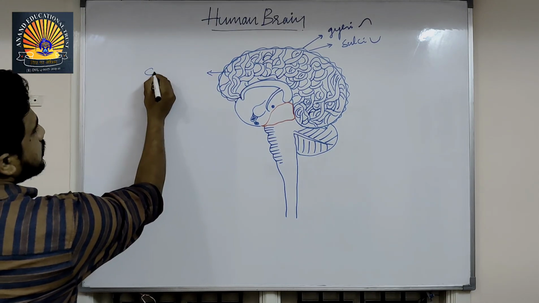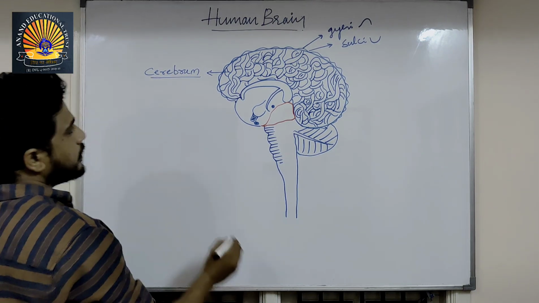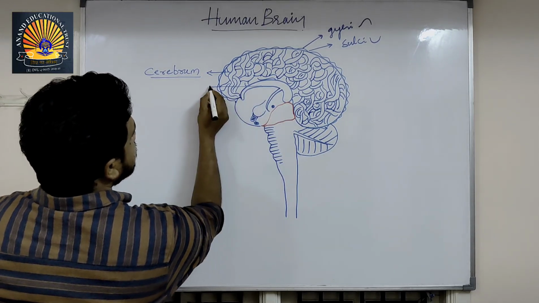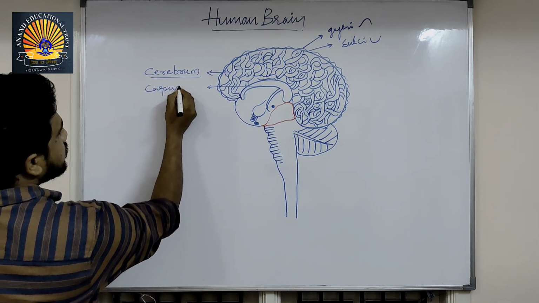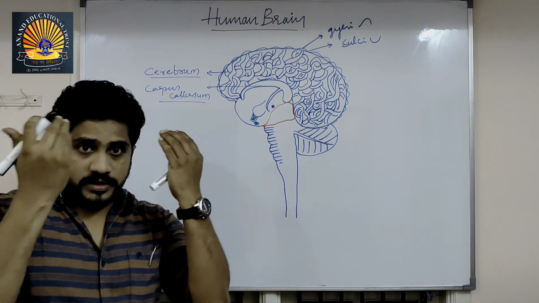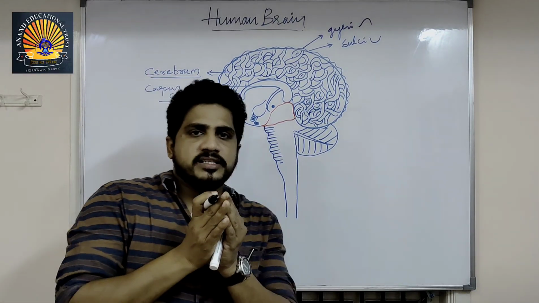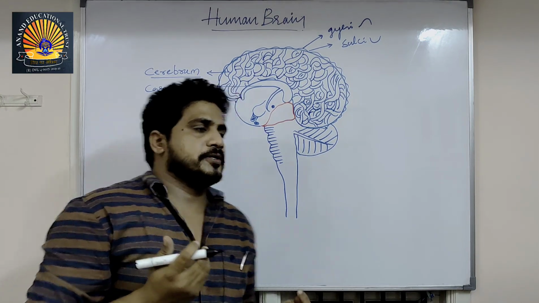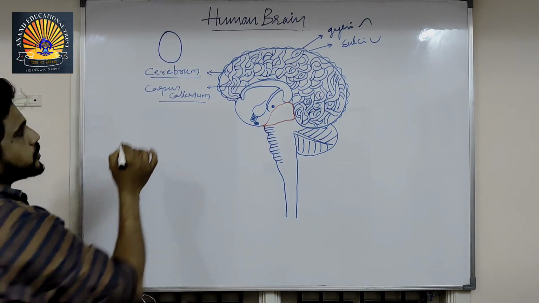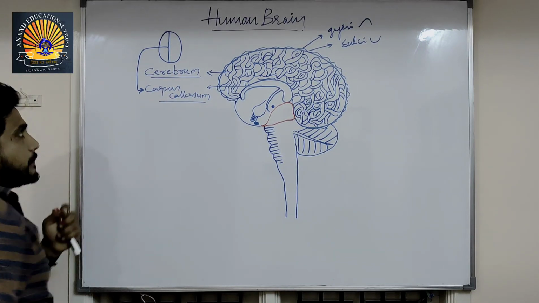This is called cerebrum, the major part of the forebrain. This is from proencephalon, and this is corpus callosum, which separates the two cerebral hemispheres by a nerve bundle groove. Corpus callosum is a groove which separates the right cerebral hemisphere and the left cerebral hemisphere. Means cerebrum is a round, sphere portion, which is separated by corpus callosum.